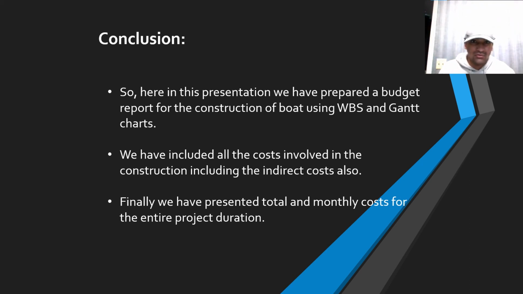And now we are going to conclude. Based on the work breakdown structure and Gantt chart which we have discussed earlier, we have prepared the budget chart. This budget chart consists of the total budget and monthly budgets. We have also calculated monthly requirements, and the budget per department. And we have included all the other costs like fringe costs, indirect costs, and material costs. All the total costs have been calculated, and we have presented the budget. This is our presentation regarding the assignment that we worked on this week, which is the budget estimation of the total costs required for the construction of the vessel.